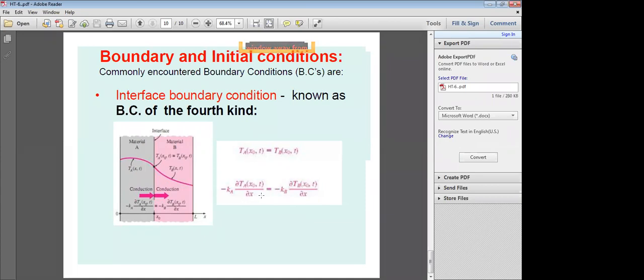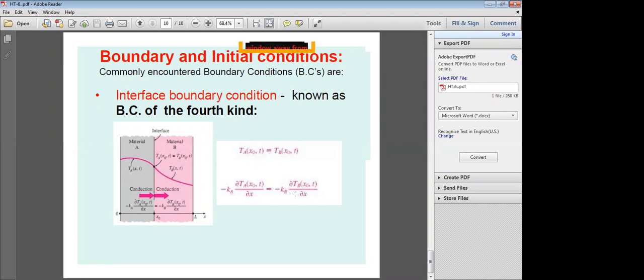How do you calculate heat conduction? From Fourier's law of heat conduction, minus K A dou T by dou X. So minus K_A, the thermal conductivity of material A, into area 1, into dou T_A by dou X, the variation of temperature of material A with respect to the x direction at the given location X naught at a given time small t, is equal to minus K_B, the thermal conductivity of material B, into area 1, into dou T_B by dou X, the variation of temperature of material B with respect to x at the given location X naught, that is the interface, at a given time small t.